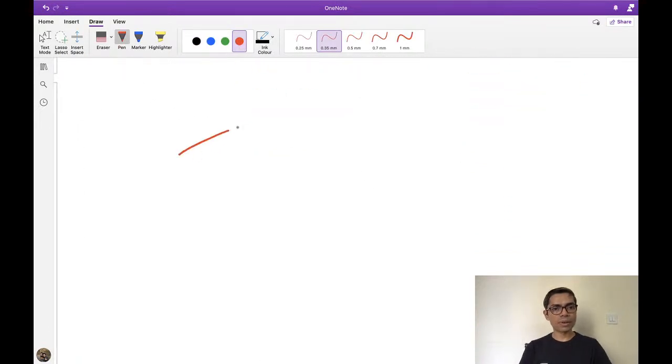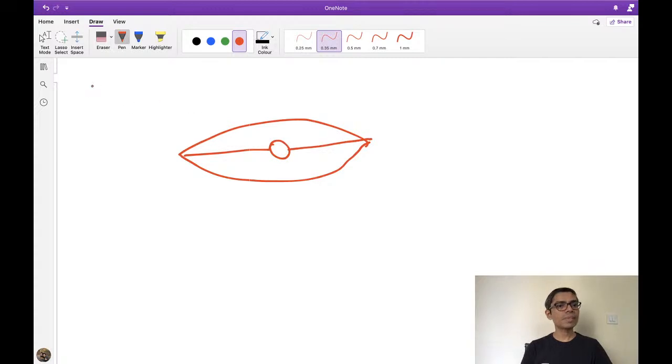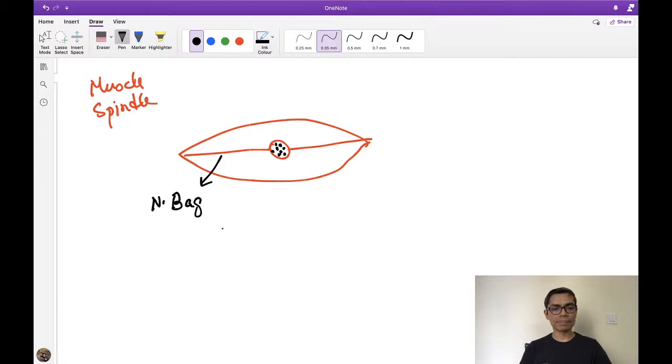If I draw one muscle spindle diagram, write this. Suppose this is my muscle spindle, okay? So this muscle spindle is composed of one bag-like region. This is a fiber which contains a bag-like region, and it contains multiple nuclei inside this bag. The name of this fiber is nuclear bag fiber, okay?